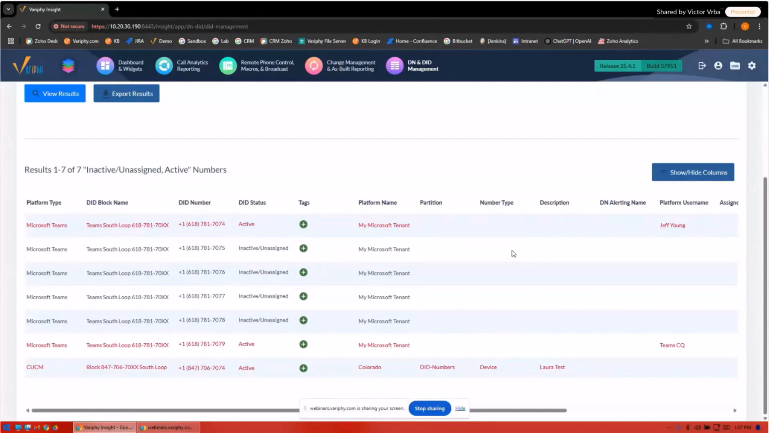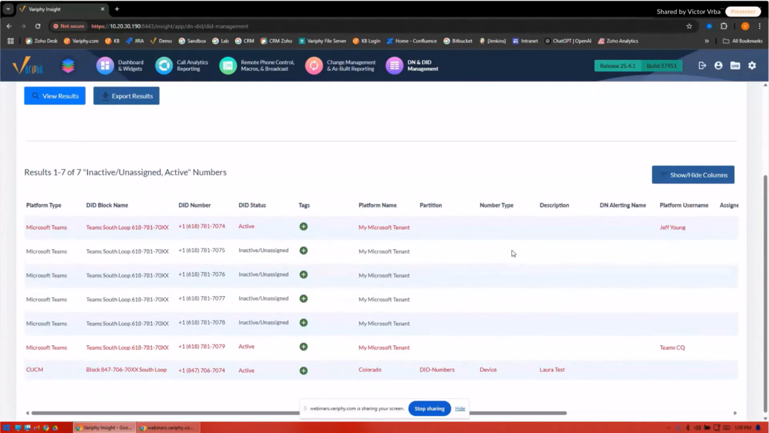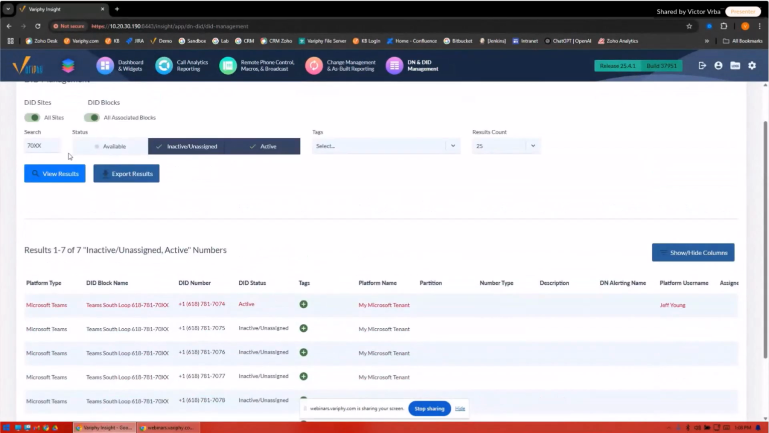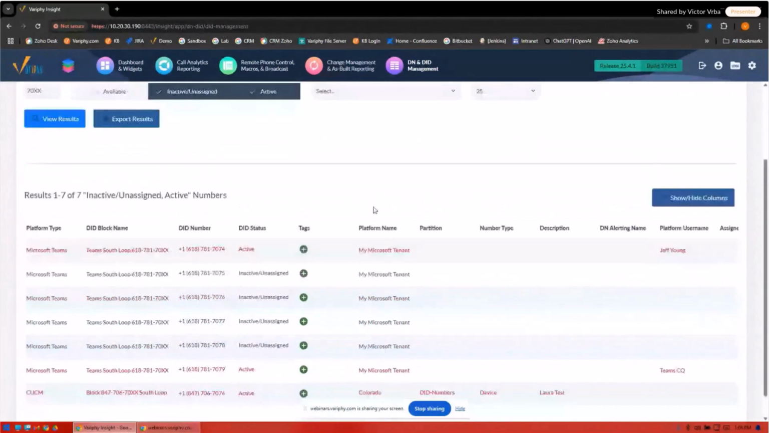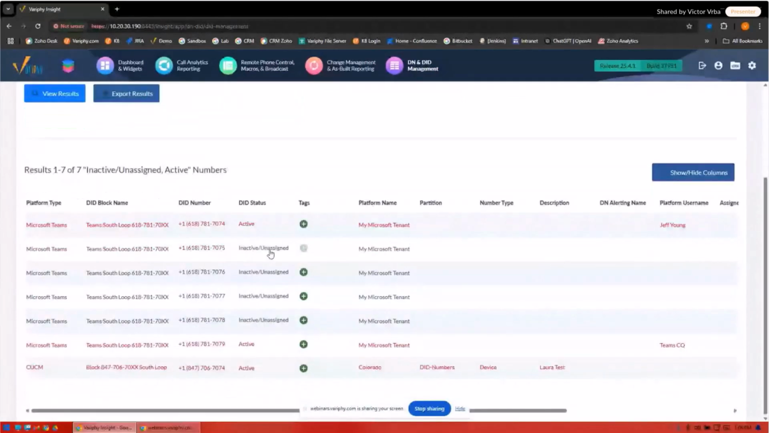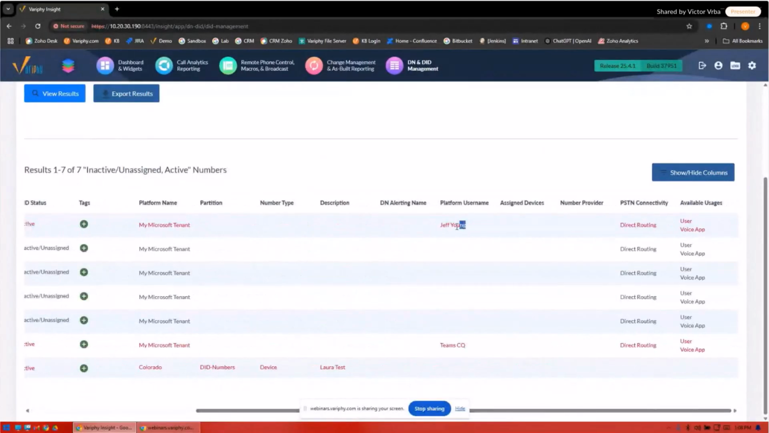Now, contrary to popular belief, you can also have a lot of inactive in your Teams environment. Those are DIDs that you've programmed into your Microsoft Teams environment, but aren't active. They're not associated to any particular user or device. So you can actually have both. Through this search, I'm looking at all my 700 range. Essentially, I get to see my MS Teams side of the house. I get to see what's active. If I scroll off to the right, I'll get to see who that particular DID belongs to, along with a lot of other information here that is all really MS Teams related.